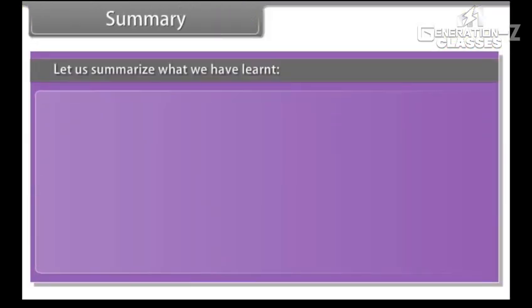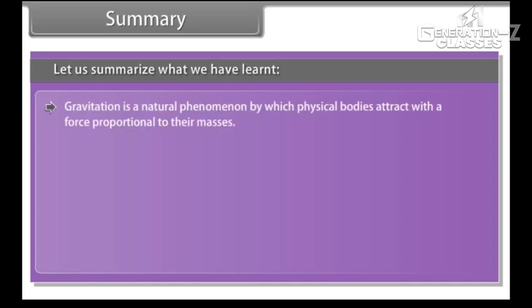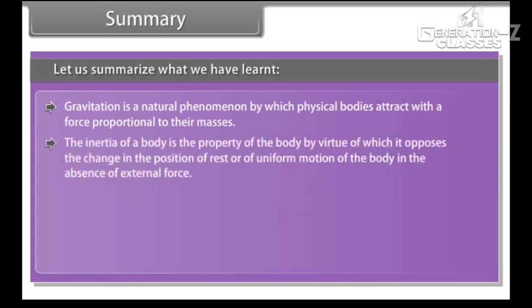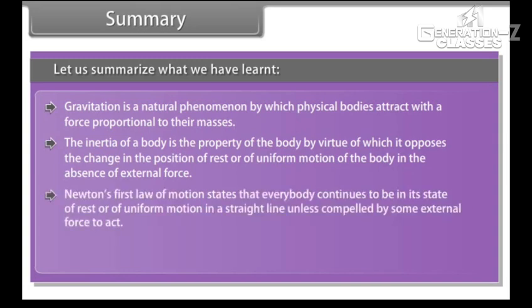Summary. Let us summarize what we have learned. Gravitation is a natural phenomenon by which physical bodies attract with a force proportional to their masses. The inertia of a body is the property of the body by virtue of which it opposes the change in its position of rest or of uniform motion in the absence of external force. Newton's first law of motion states that every body continues to be in its state of rest or of uniform motion in a straight line unless compelled by some external force to act.